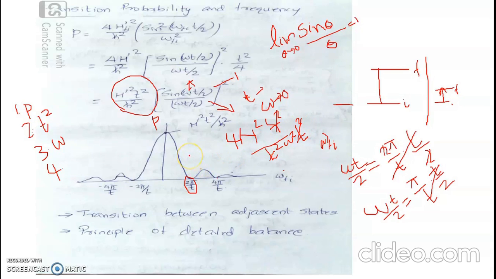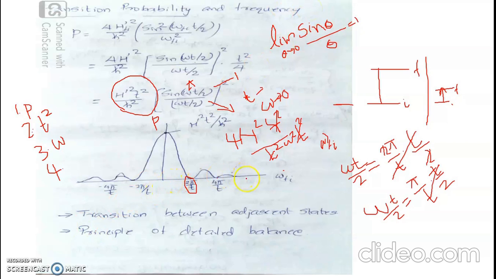account for such a transition by prolonging the exposure to this perturbed part of the Hamiltonian, or the perturbation. And corresponding to a frequency difference equal to 2 pi by t or any even multiple of 2 pi by t, the probability for transition is 0. Corresponding to that, you have some secondary minima on the curve, representing the variation of the transition probability as a function of frequency difference of transition or energy difference of transition.